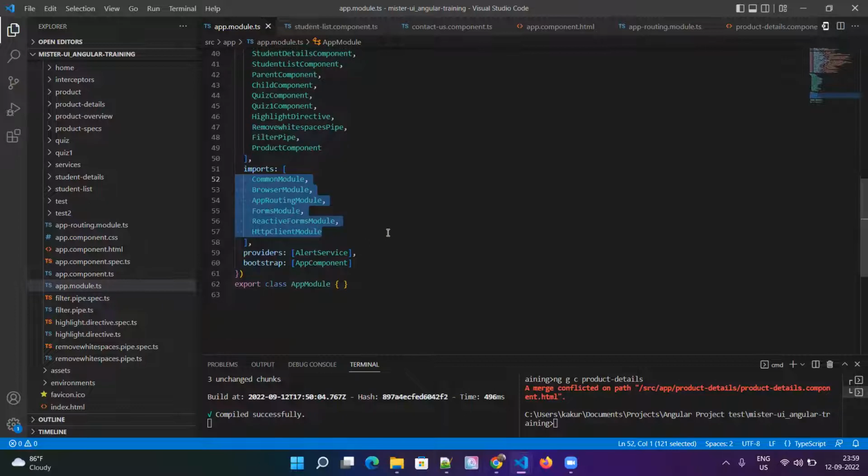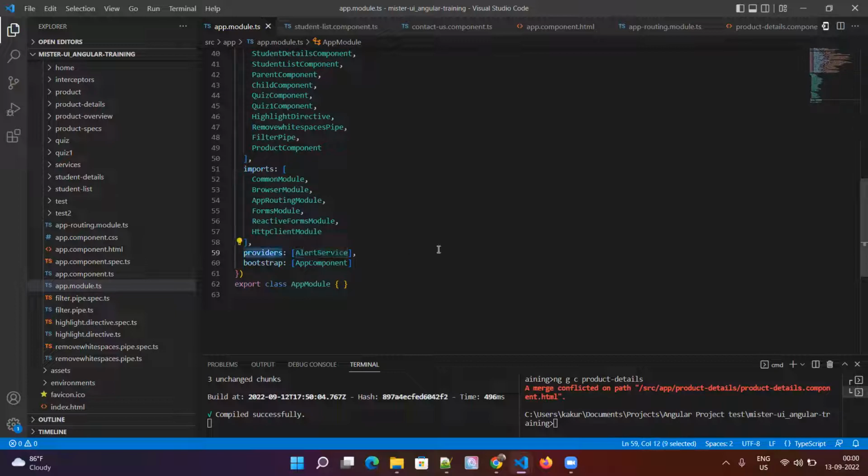If there is a component library provided by some free open source project, then you can import that library here. That can be your third-party module. For example, the ngx bootstrap we have will have all the components which Bootstrap offers, all the UI components. You can import those here because those can be dependencies to your Angular module. And if you have any service you want to provide at module level,